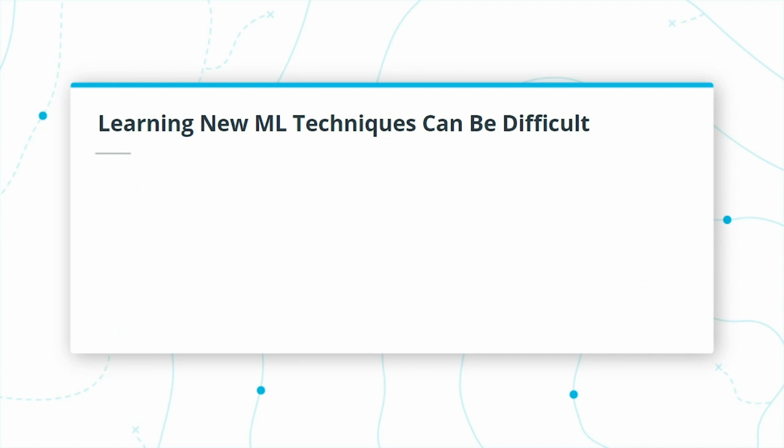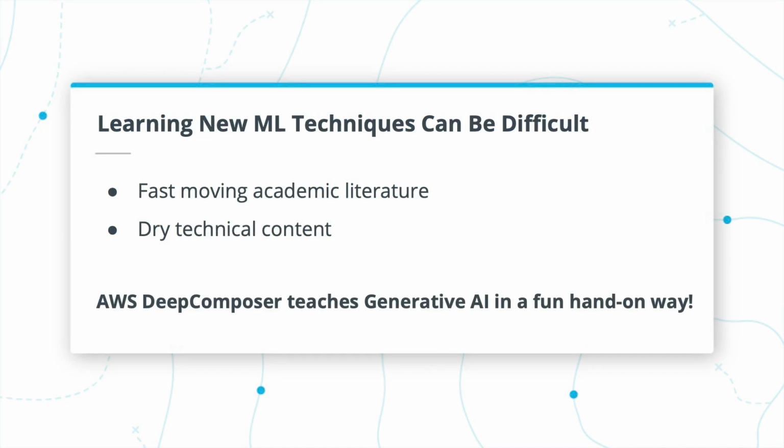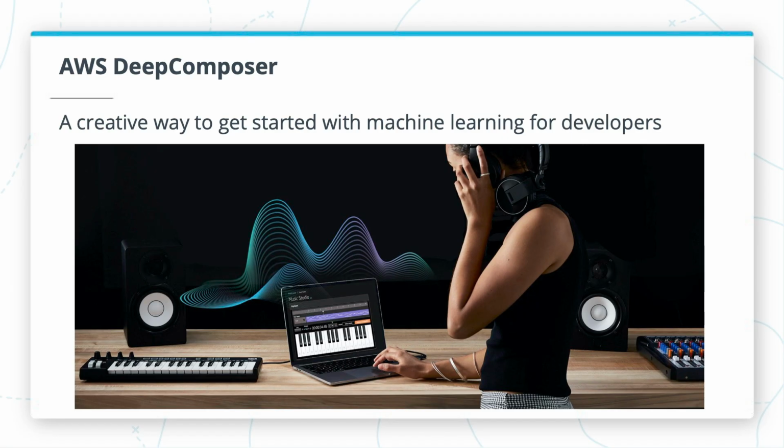What we have heard from developers again and again is that learning new machine learning techniques, especially the cutting edge ones, is difficult due to the fast moving academic literature or dry technical content. This is why we created AWS Deep Composer so that we could bring generative AI in a fun, hands on way to all our developers. So, what is AWS Deep Composer?